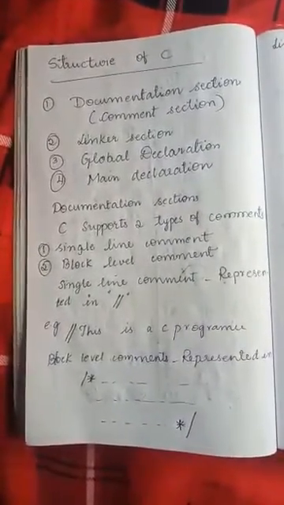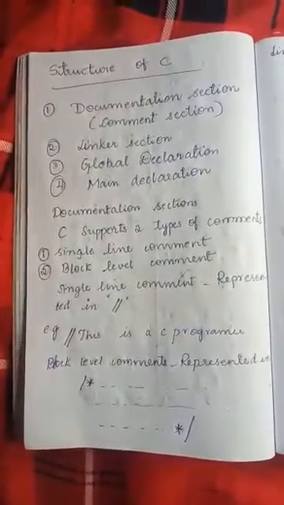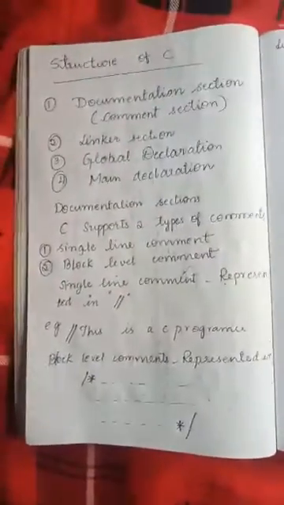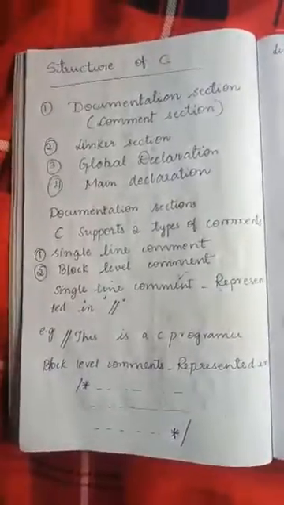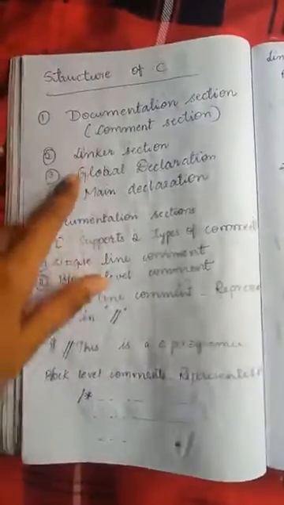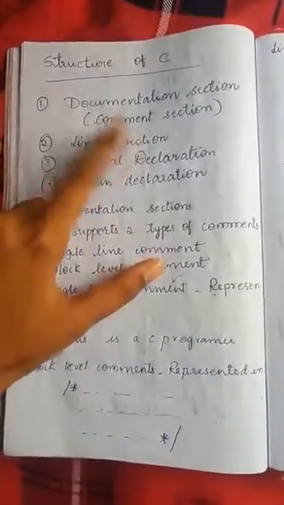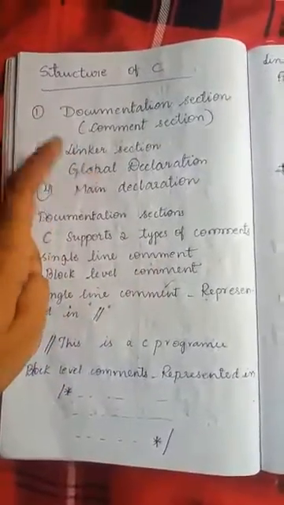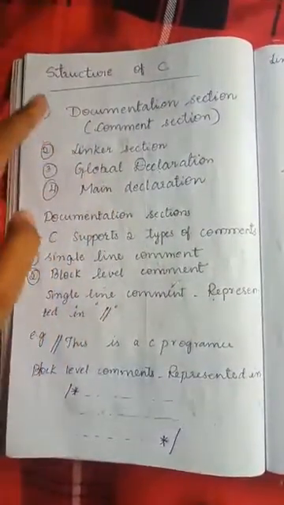So in this video we'll be discussing the structure of C, also called the architecture of C. There are four parts in the structure of C. As you can see: documentation section, linker section, global declaration, main declaration. So let us see